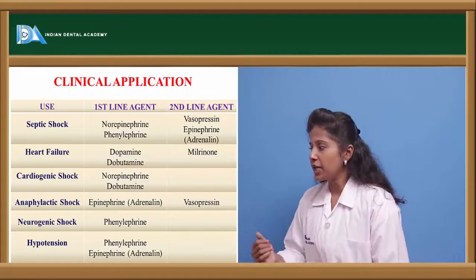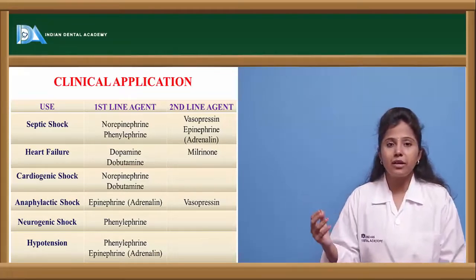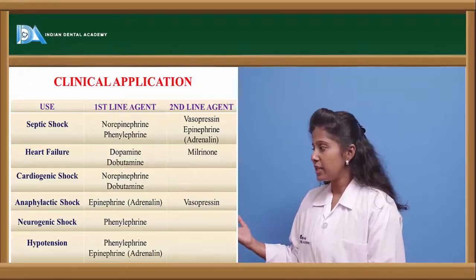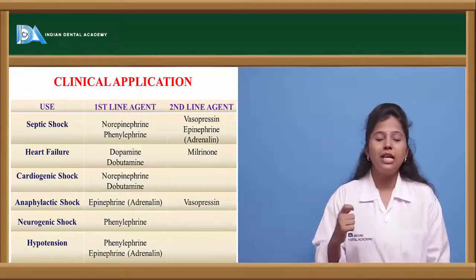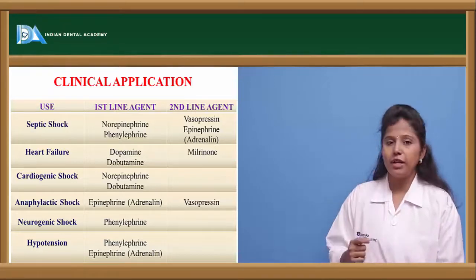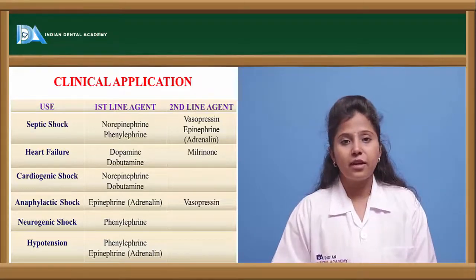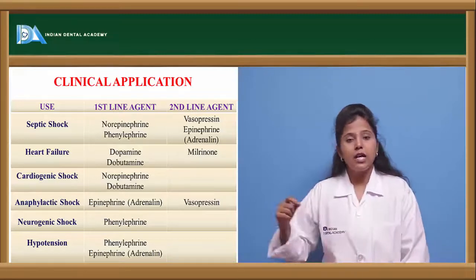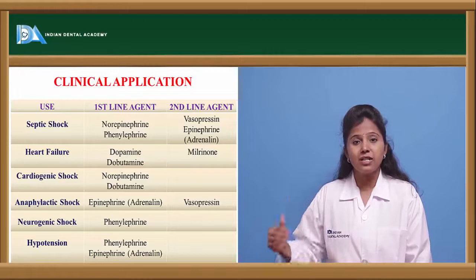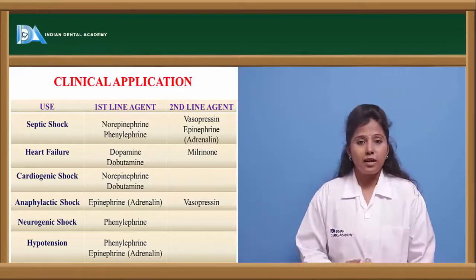In anaphylactic shock, the first recommended drug is epinephrine or adrenaline, and the second line drug is vasopressin. In neurogenic shock, only phenylephrine is used. In hypotension, phenylephrine as well as epinephrine or adrenaline is used. So these are the various vasopressor drugs which have various clinical applications.